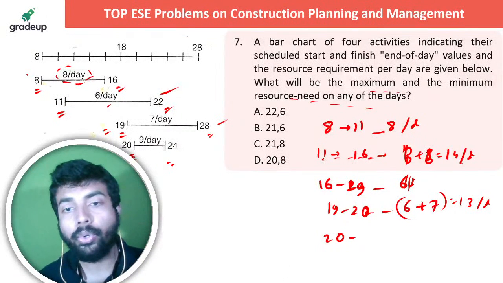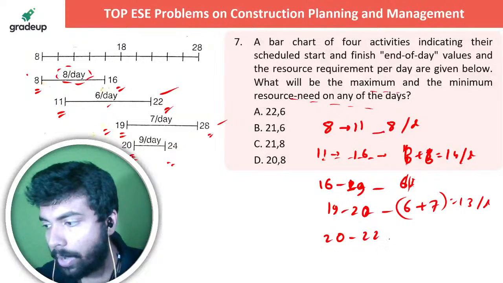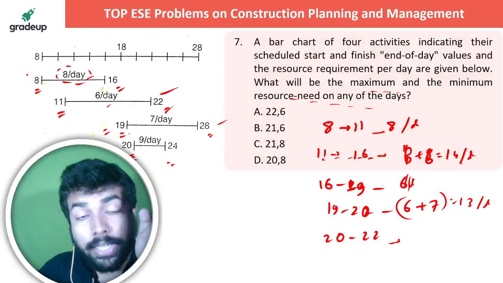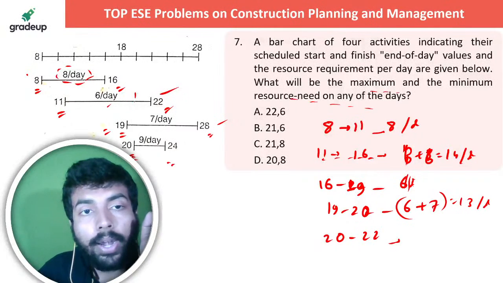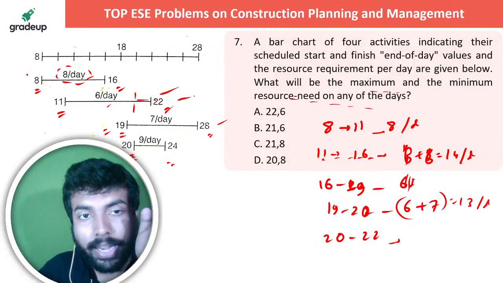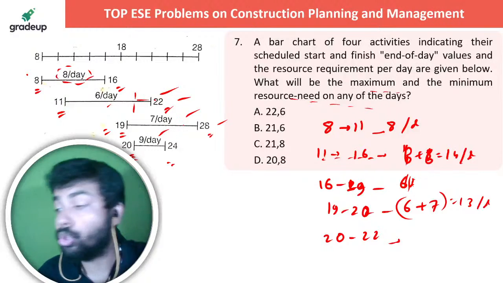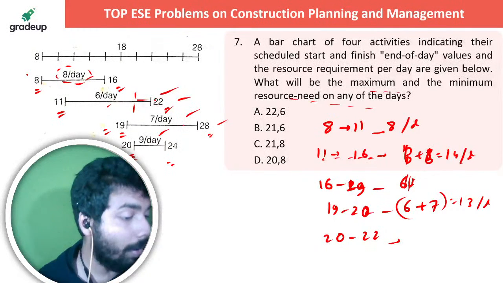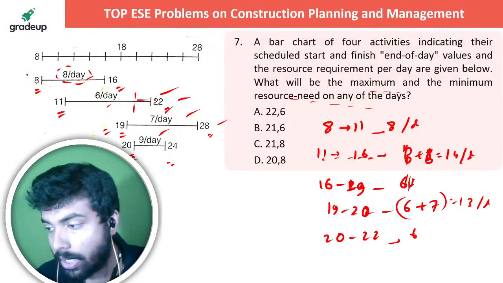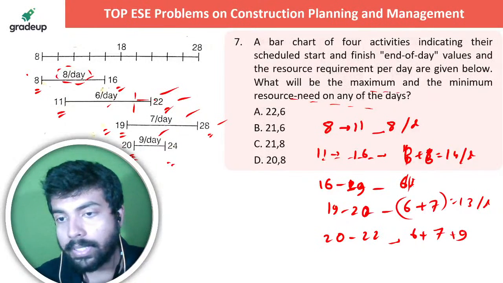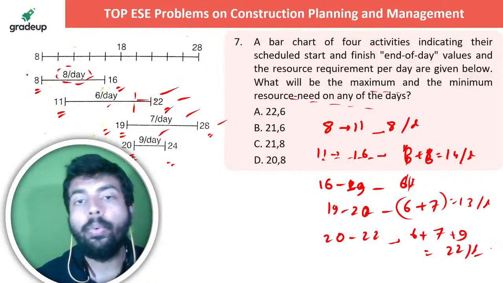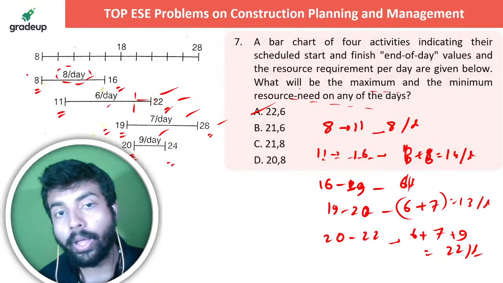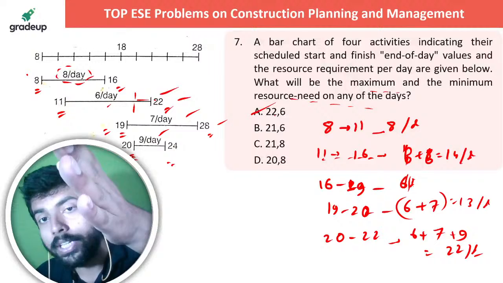So from 20 to 22nd day, you can see 3 activities are running. One is this one, the second one, the third one, the fourth one. All the activities are running in between 20 and 22nd day. So it's 6 plus 7 plus 9, that is your 6, 13, 22, 22 per day. तो एक ही option में 22 है. So no options are more than that.